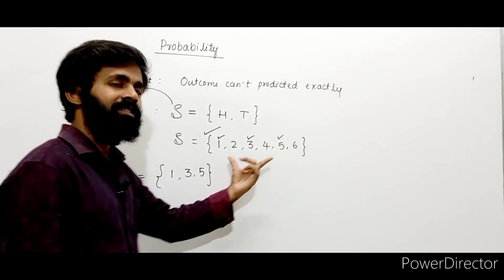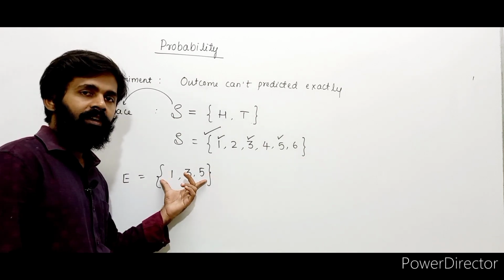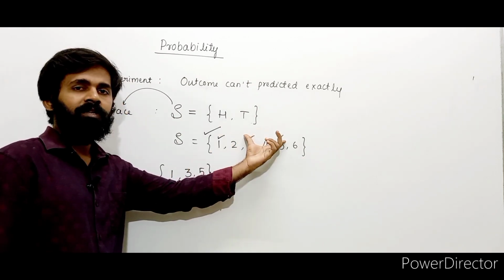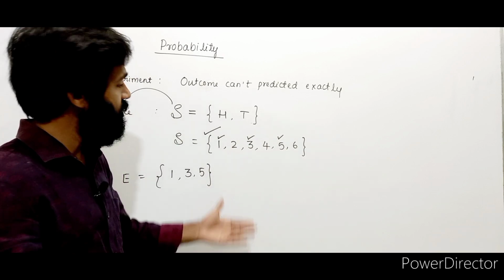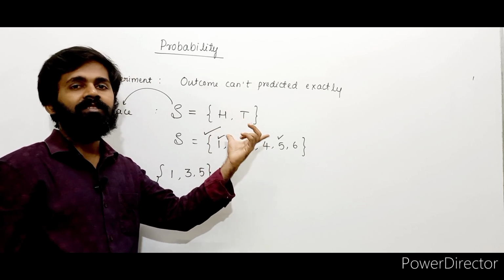Event basically is a subset of what? Sample space. Subset means all the elements of E, are they present in the sample space? Yes, obviously yes, because we have chosen from it. Right. So event is basically a subset of what?